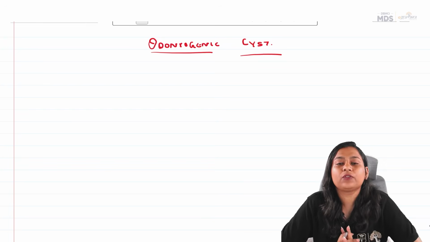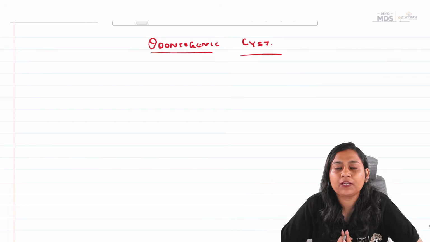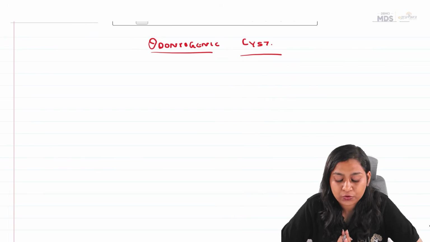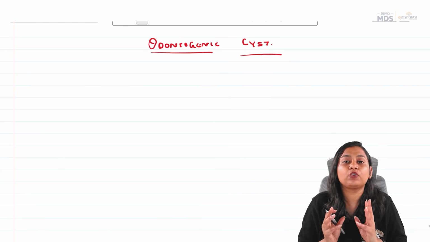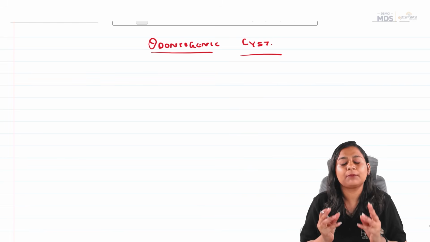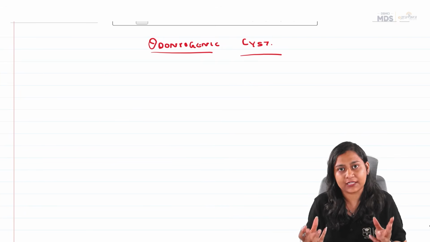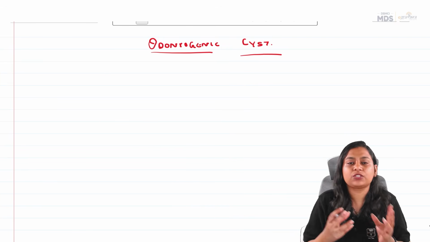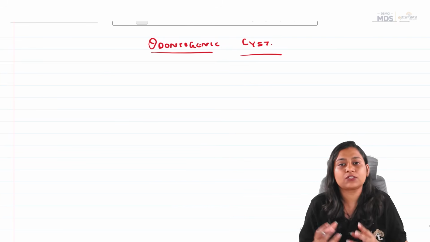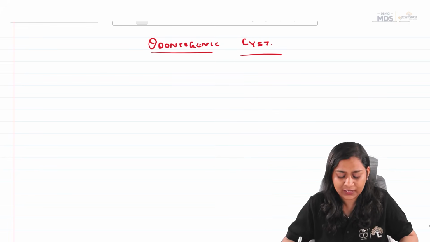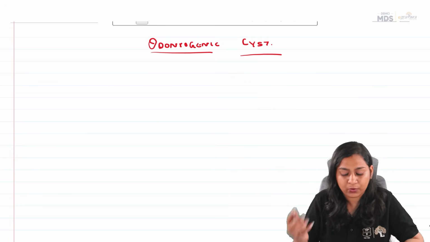So hello everyone. Let's start with the first topic of oral pathology, which is odontogenic cysts, and it is very important. Now, what do we mean by odontogenic? Odontogenic means something which is derived from the tooth-like structure. So a cyst which is derived from tooth-like structure is called an odontogenic cyst. Let's first look at what a cyst is.